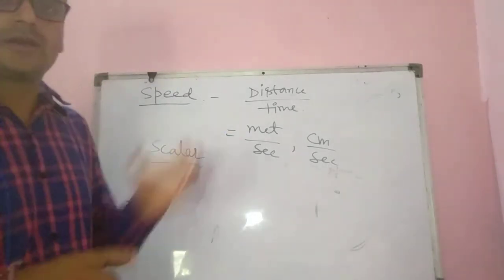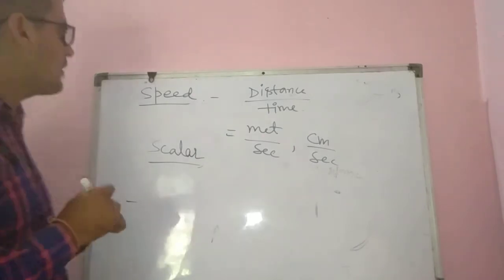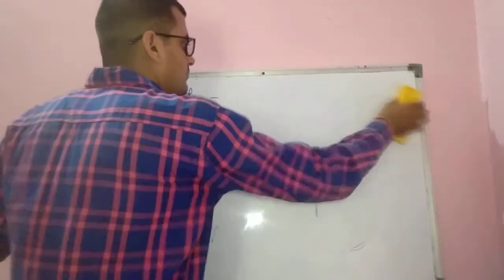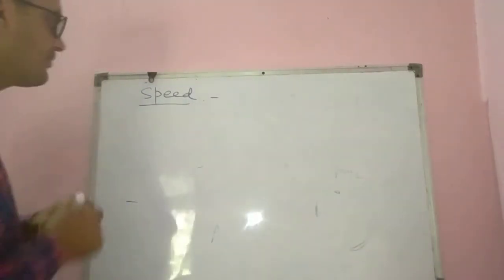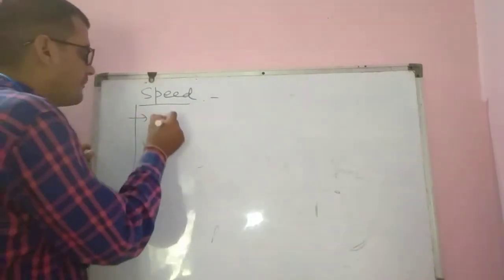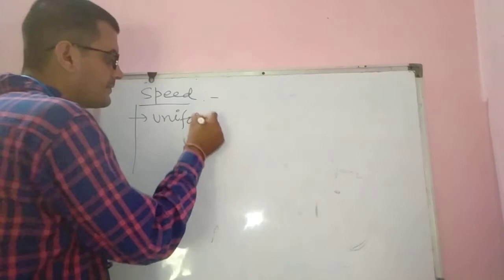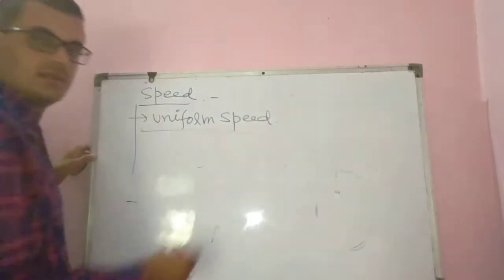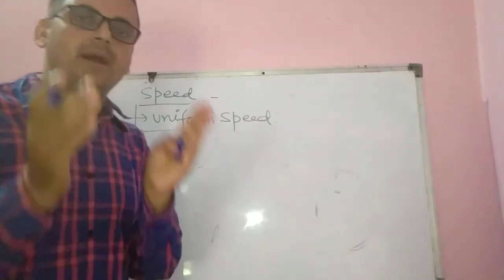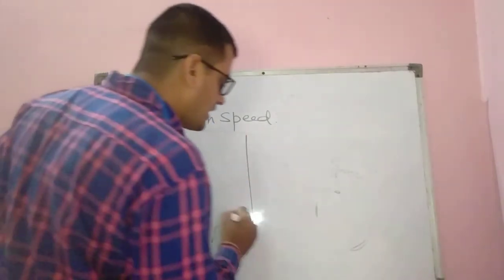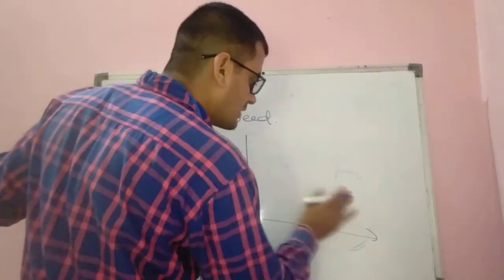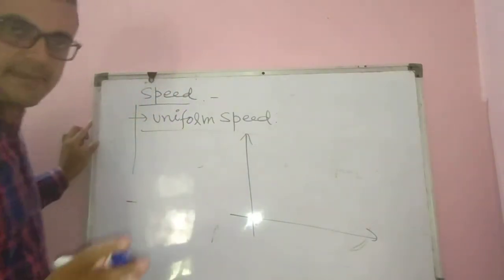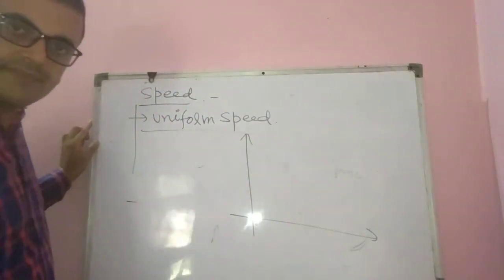Telling you the next topic. So beta, we can divide speed into 2 or 3 parts. First one is uniform speed. What is the meaning of uniform speed? A body traveling equal distance in equal time intervals is called uniform speed.